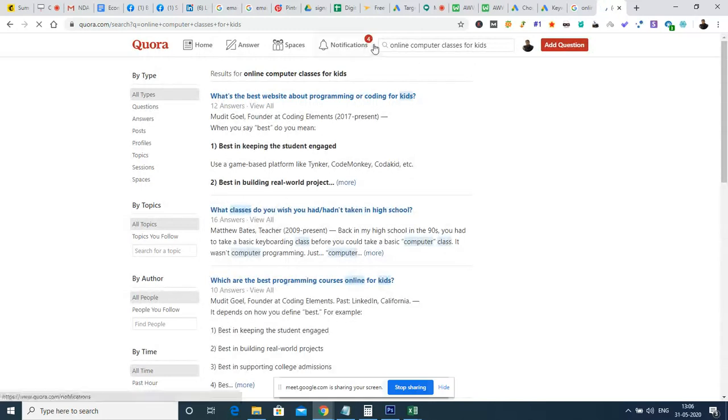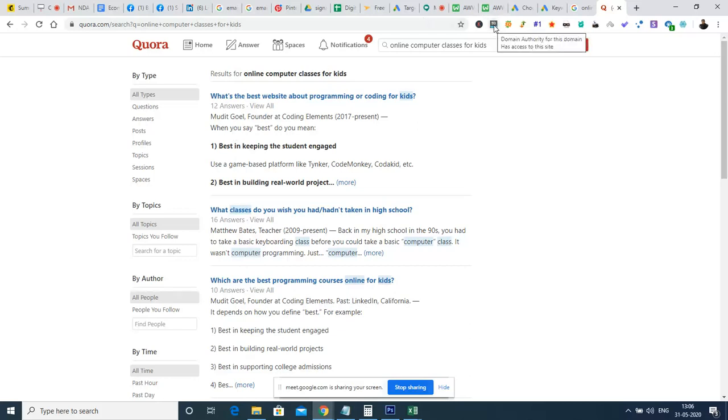Okay, so when I'm searching for this question in Quora, I'm getting some results which are questions and answers. People create questions and ask for answers from people who are available globally, and those people answer these questions. So in order to get some quality backlinks, what we have to do is